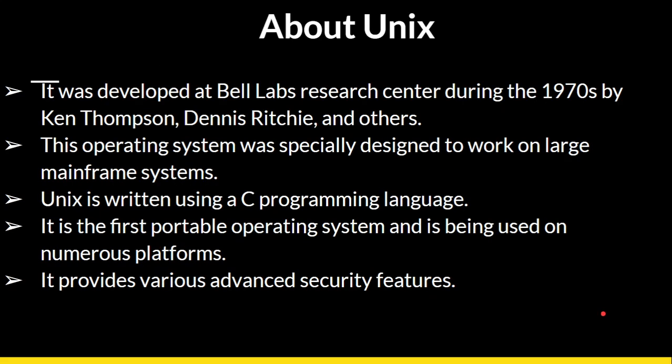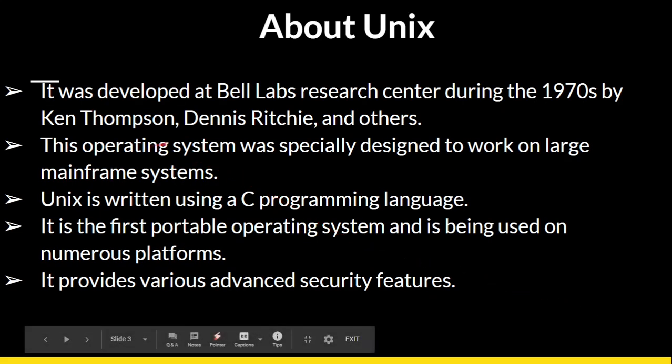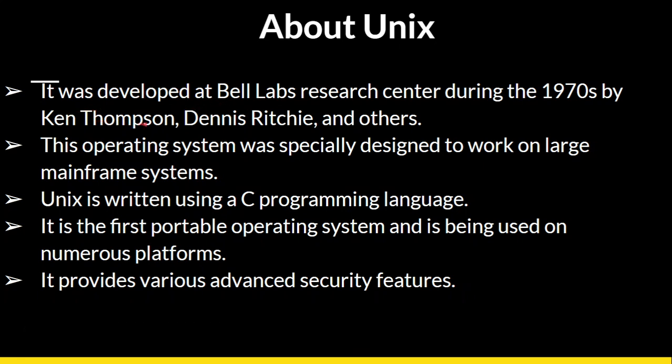Okay. Unix was developed in the 1970s at Bell Labs by Ken Thompson, Dennis Ritchie and others, and it is mainly used to work on mainframe systems. Mainframe systems are bigger systems which can operate on a voluminous amount of data. That is an advantage of the Unix operating system.